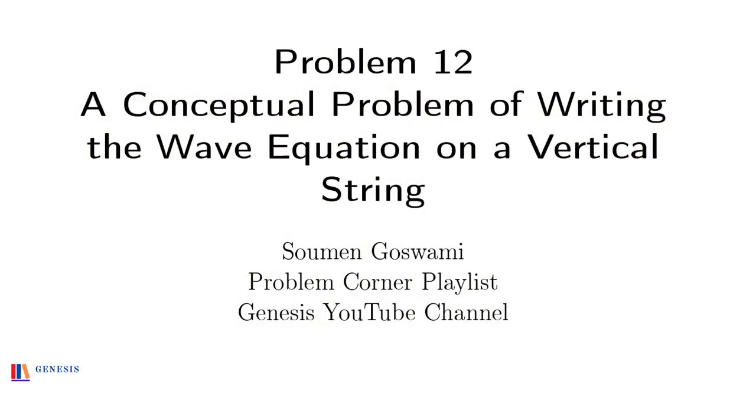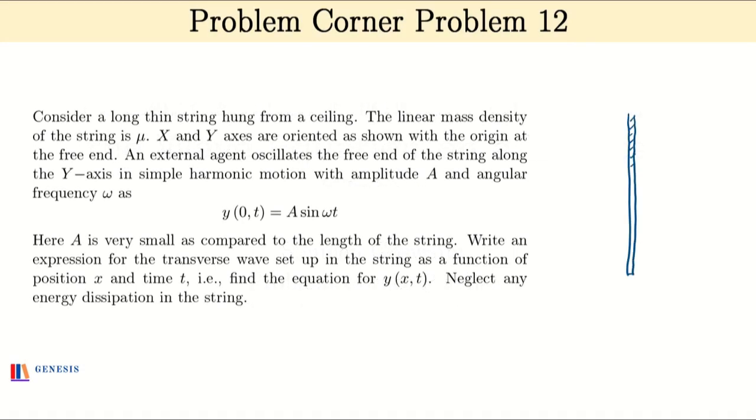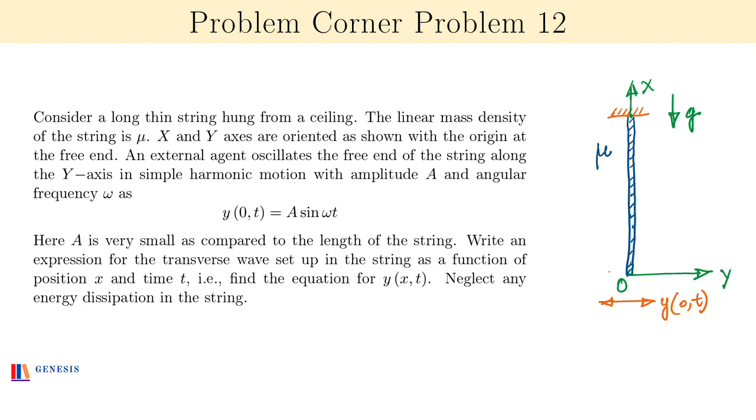Today's problem goes like this. Consider a long thin string hung from a ceiling. The linear mass density of the string is mu. X and Y axes are oriented as shown with the origin at the free end of the string. An external agent oscillates the free end of the string along the y-axis in simple harmonic motion with amplitude A and angular frequency omega, given by y(0, t) = A sin omega t. Here A is very small as compared to the length of the string.